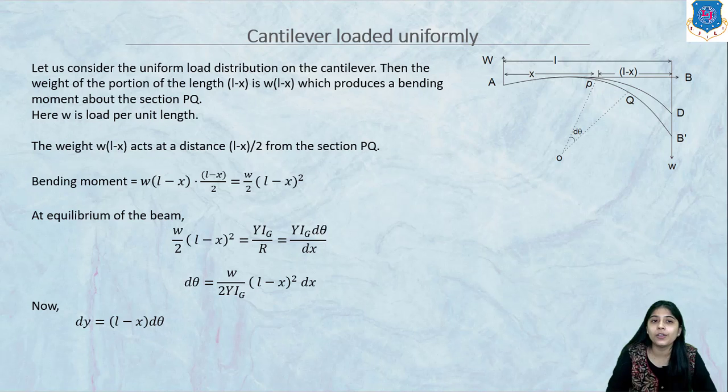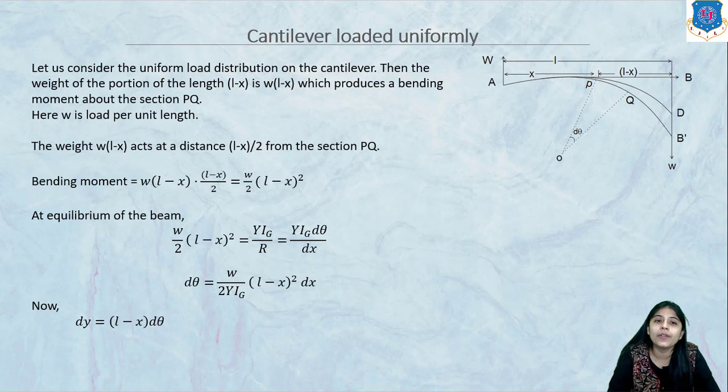So let us consider the uniform load distribution on the cantilever. If the load distribution on the cantilever is uniform all over the cross section of the cantilever, then the weight will be different as it was in the case of a cantilever loaded at the free end. Consider figure A in which AB is the length of the cantilever, on which load is being uniformly applied all over the section of the cantilever.